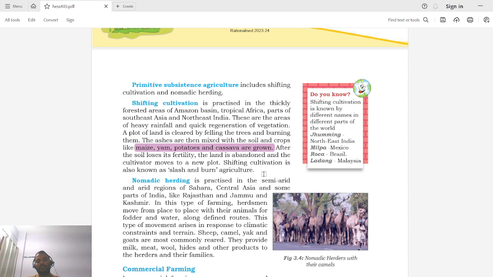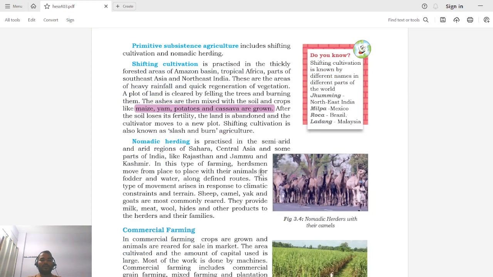So in an exam it may happen that instead of shifting cultivation they may ask what is slash and burn agriculture. So you should be in a position to know that slash and burn agriculture is nothing but shifting cultivation. Okay, so now nomadic herding. This is the second type of primitive subsistence agriculture.